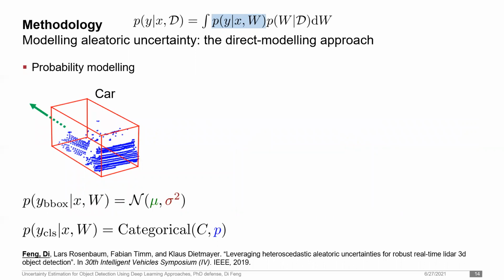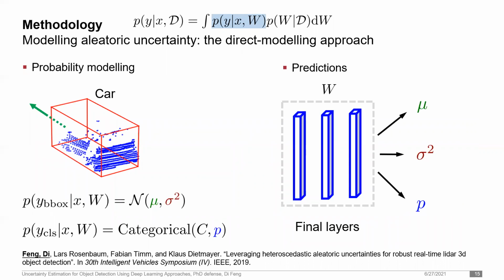To estimate the aleatoric uncertainty, I employ the direct modeling approach. In this approach, we need to assume a certain probability distribution in the network outputs. As an example, here I assume that each regression parameter for the 3D bounding box follows a Gaussian distribution with its mean and variance denoted by mu and sigma squared. The classification follows a categorical distribution with its mean denoted by p. Then the output layers of the network are directly modified to predict the parameters of the probability distributions. In our case, that will be the mean and the variance for the Gaussian and the mean for the categorical distribution.